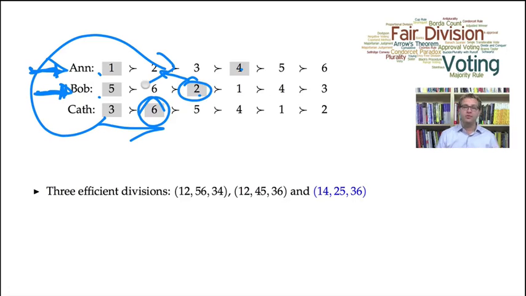Both of those moves would create an allocation that is strictly worse for either Bob or Kath. So these divisions are Pareto efficient. It takes a bit more work to prove that these are the only efficient divisions, but for now you can just trust me that these are the only efficient divisions.